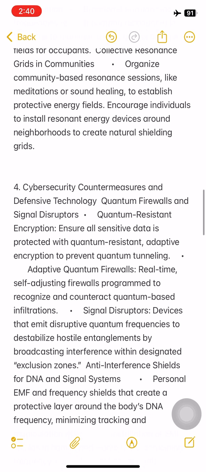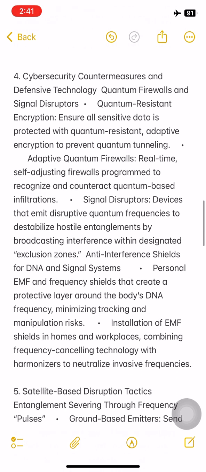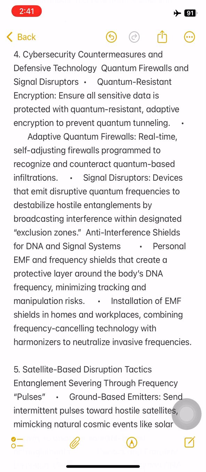4. Cybersecurity countermeasures and defensive technology. Quantum firewalls and signal disruptors. Quantum-resistant encryption: ensure all sensitive data is protected with quantum-resistant, adaptive encryption to prevent quantum tunneling. Adaptive quantum firewalls: real-time, self-adjusting firewalls programmed to recognize and counteract quantum-based infiltrations. Signal disruptors: devices that emit disruptive quantum frequencies to destabilize hostile entanglements by broadcasting interference within designated exclusion zones.